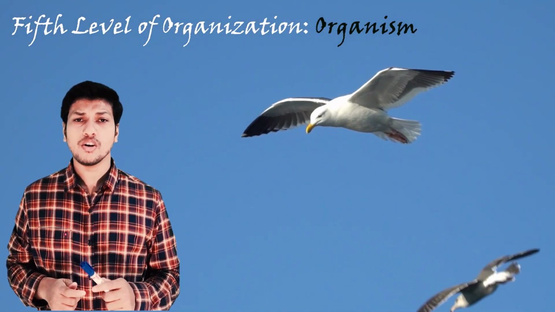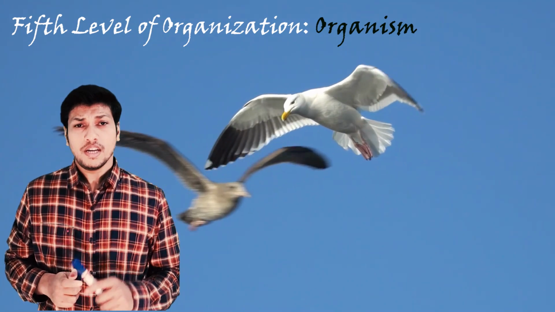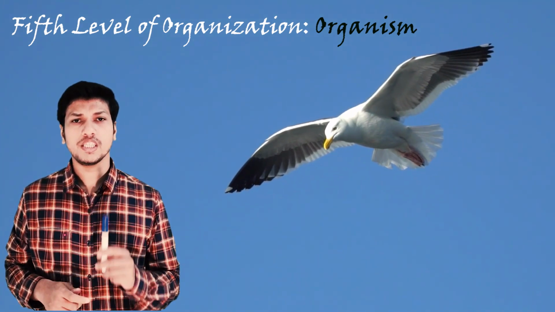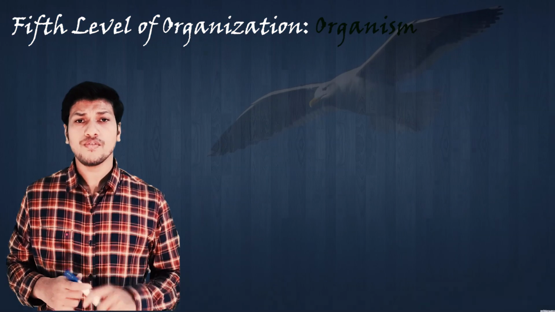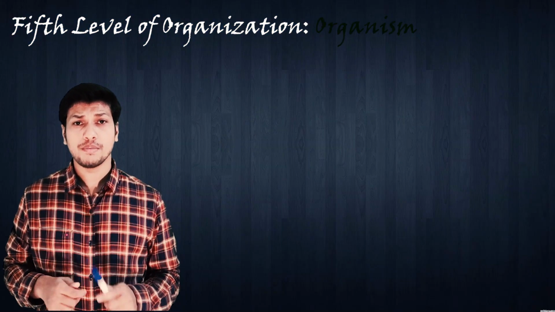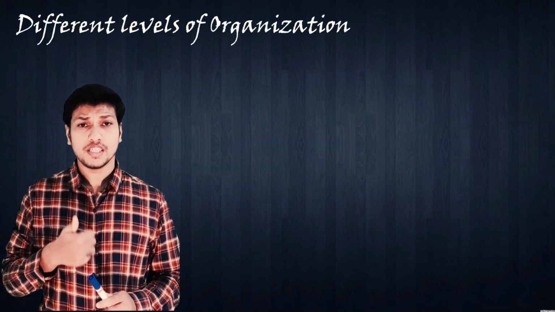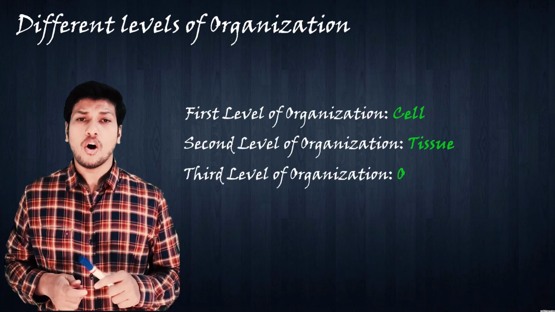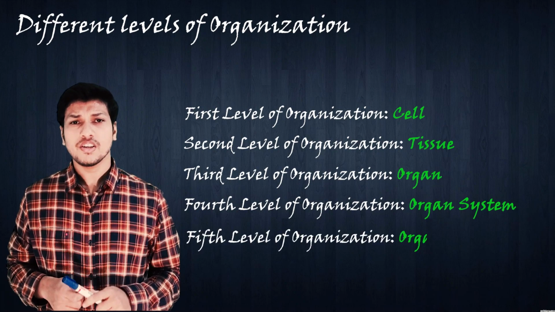And finally, the fifth level of organization is the organism itself. It's able to perform all these essential functions. So these are the five levels of organization. Again I am repeating, what were they? First is the cell, then tissue, then organ, organ system, and finally the organism itself.